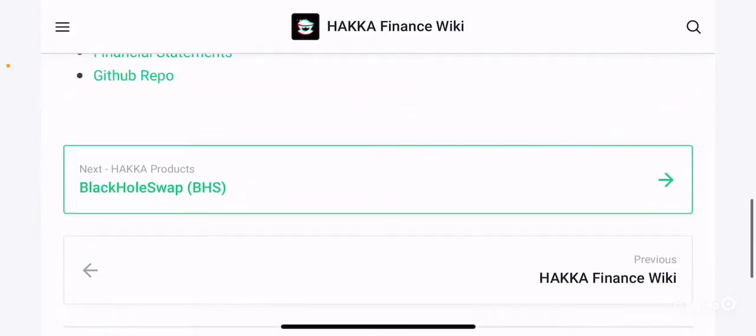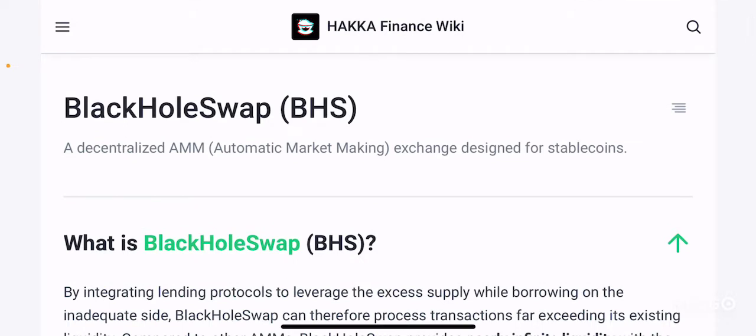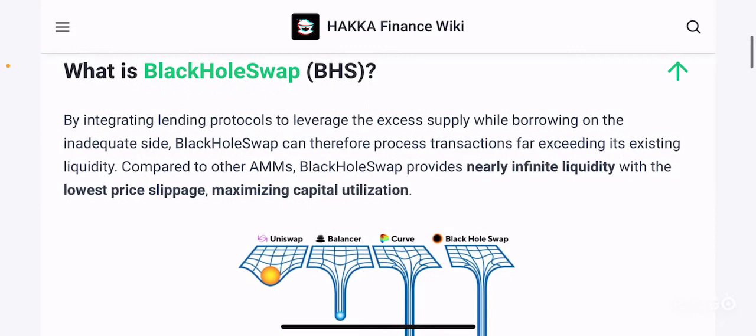So again, one of the main products that Hakka Finance offers is Black Hole Swap. Black Hole Swap is basically a decentralized automated market maker exchange that's designed for stablecoins. Again, remember that we discussed a few seconds back that Hakka Finance is offering stablecoin dexes on its platform. So this is one of the stablecoin dexes that's available on Hakka Finance, and this project is called Black Hole Swap. I really like the name there; it's very catchy.